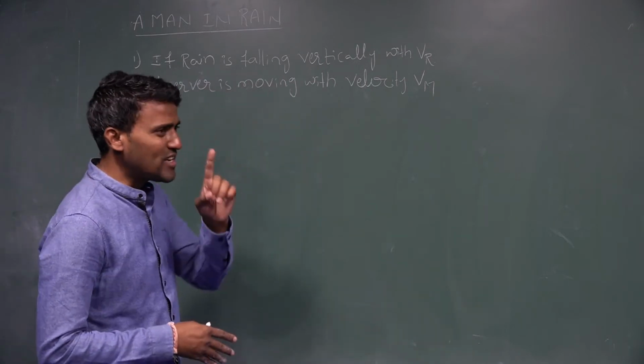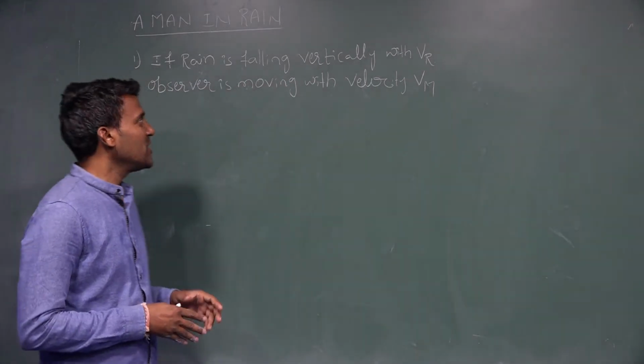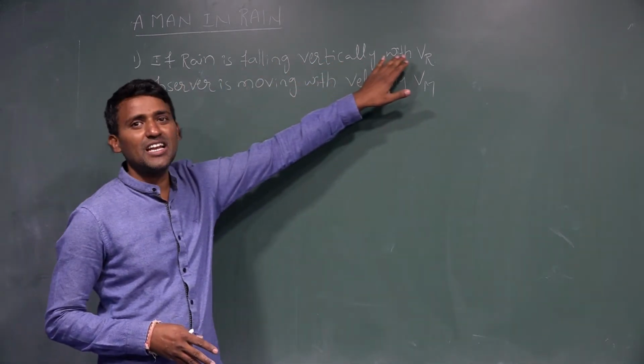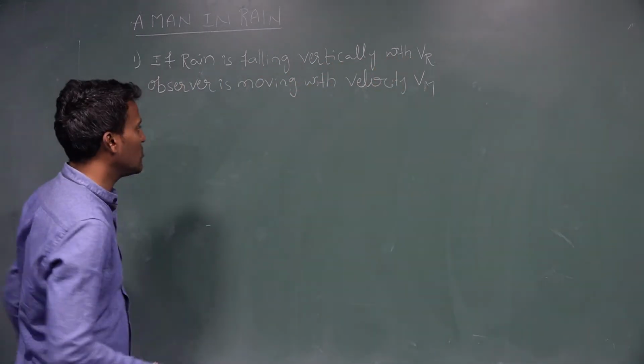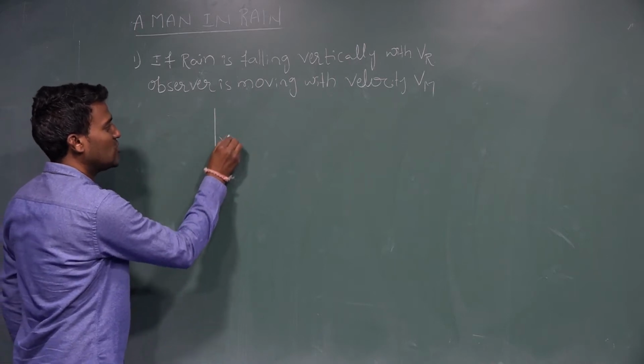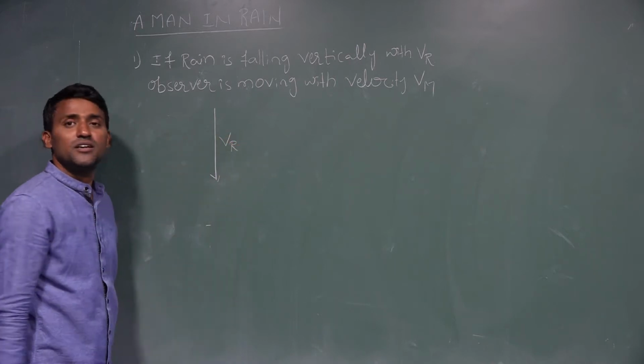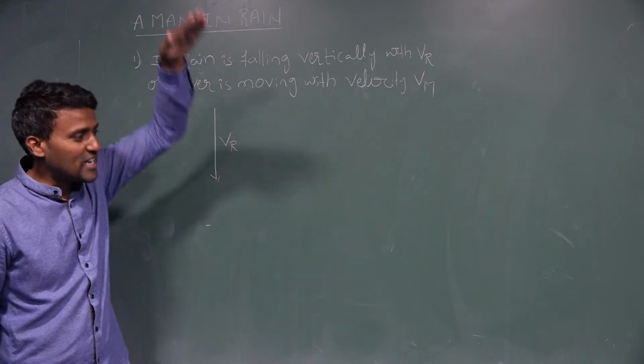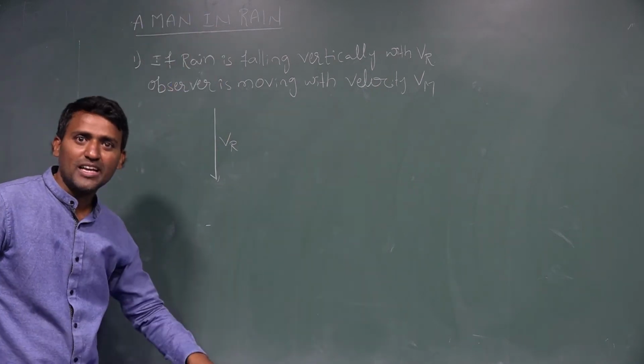Now I am taking one case. First case I am taking. If the rain is falling vertically with velocity VR. Now the rain velocity is VR, and it is falling in the vertical direction.